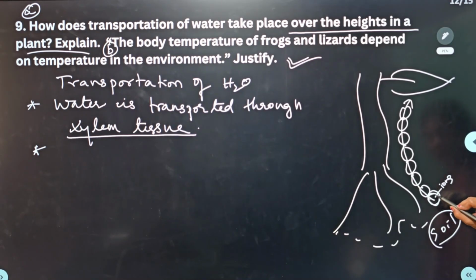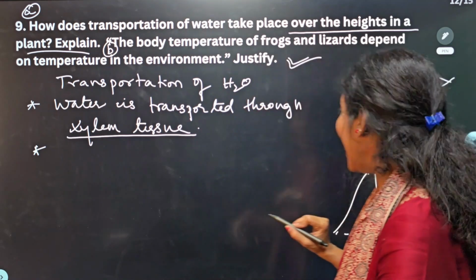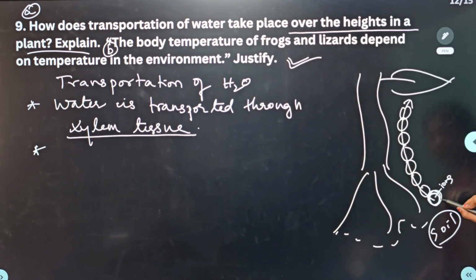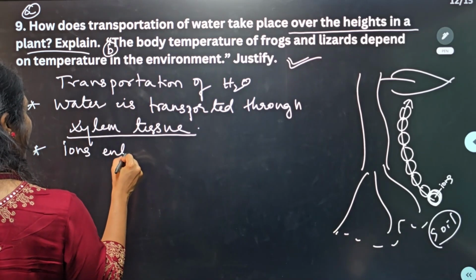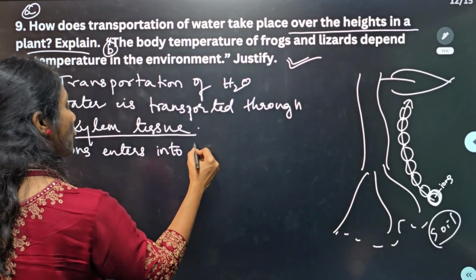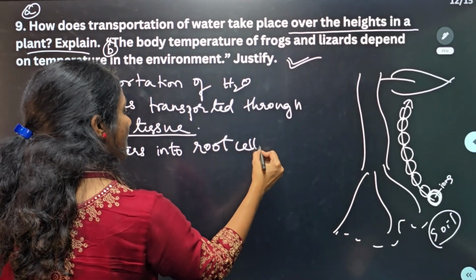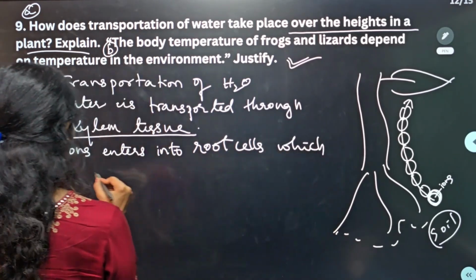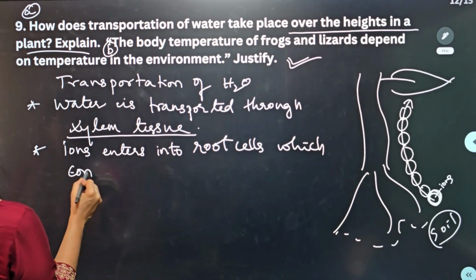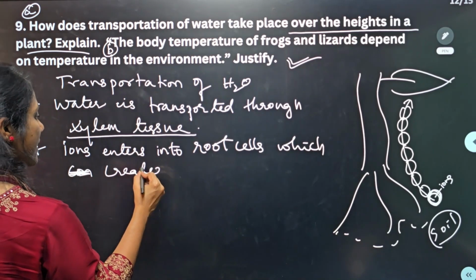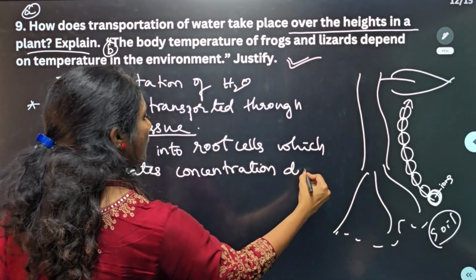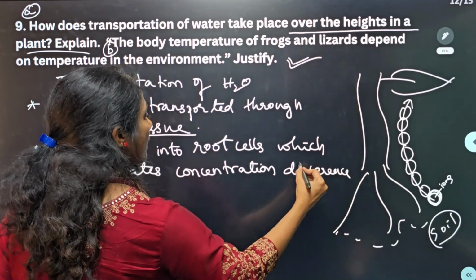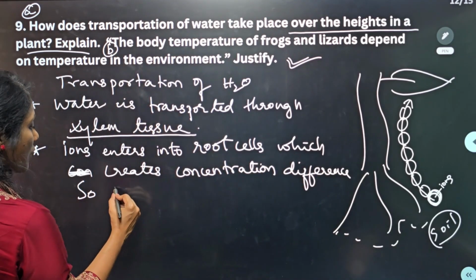From the soil, the ions will enter into the root cells, which creates a concentration difference between this cell and the soil. Okay, so water enters due to the concentration difference.